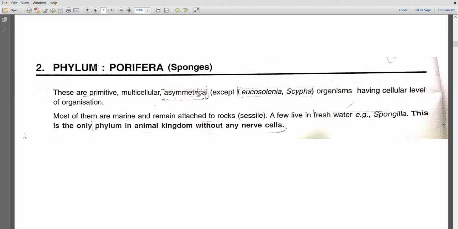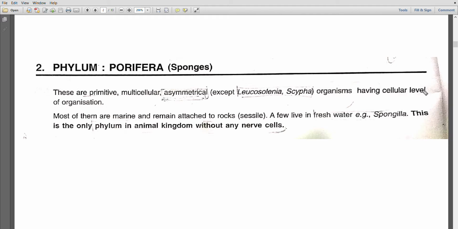So if we try to cut the sponge into two equal halves by any vertical plane, we cannot do this. Most of the poriferans are asymmetrical in nature, but a few like Leucosolenia and Scypha don't belong to this category. Now, they have a cellular level of organization.